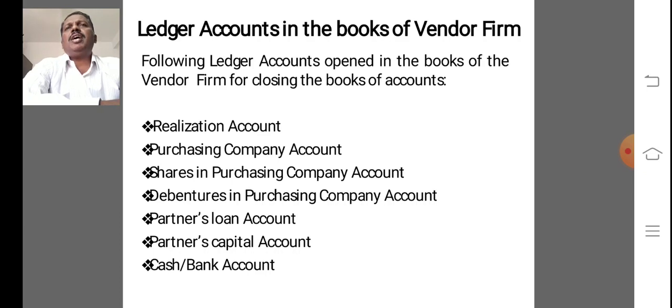It must be noted that generally all assets including cash and bank balance are taken over by the purchasing company. If it is specifically mentioned that the purchasing company has not taken over the cash, then cash cannot be transferred to realization account. However, it should be shown as opening balance in cash or bank account.